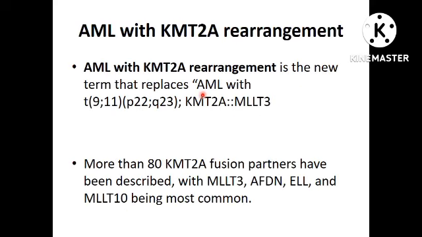In the previous WHO, we had AML with KMT2A MLLT3 as a separate category, but now they have introduced AML with KMT2A rearrangement as a new term which replaces AML with KMT2A MLLT3, because more than 80 KMT2A fusion partners have been described, with MLLT3, AFDN, ELL, and MLLT10 being the most common ones.